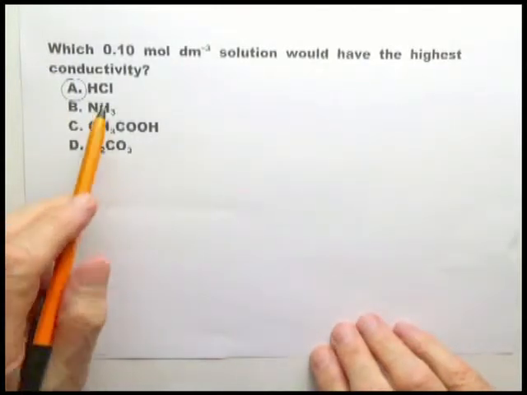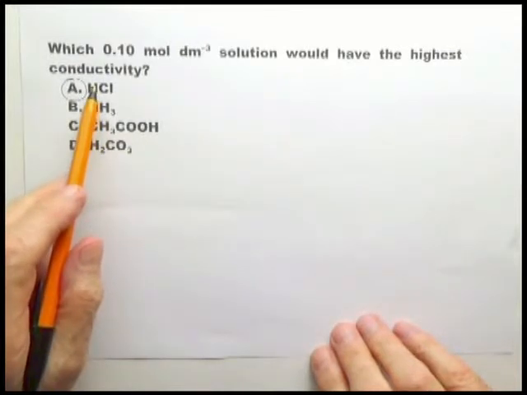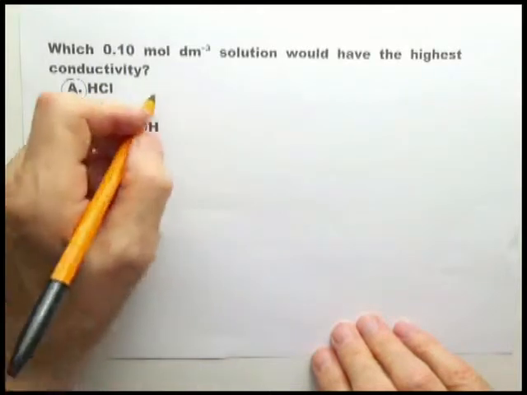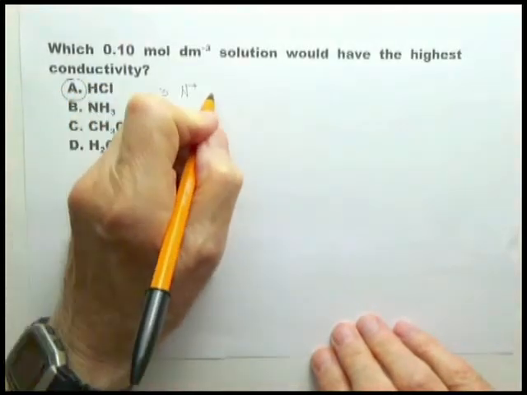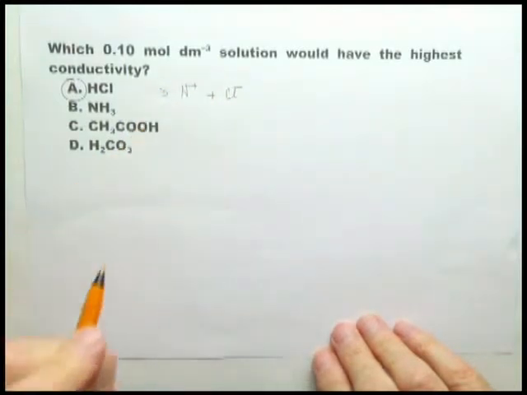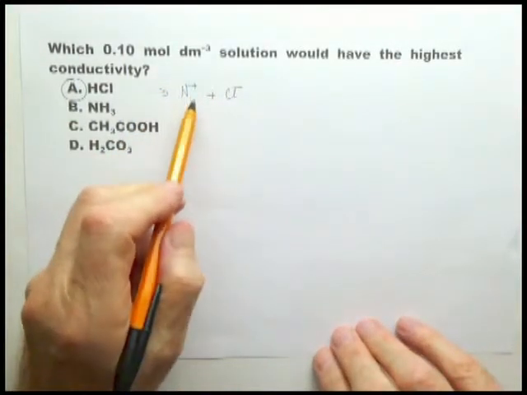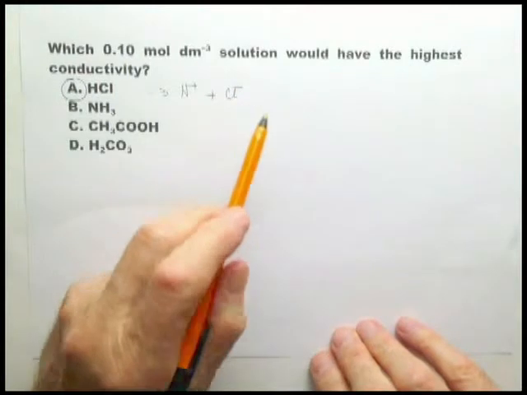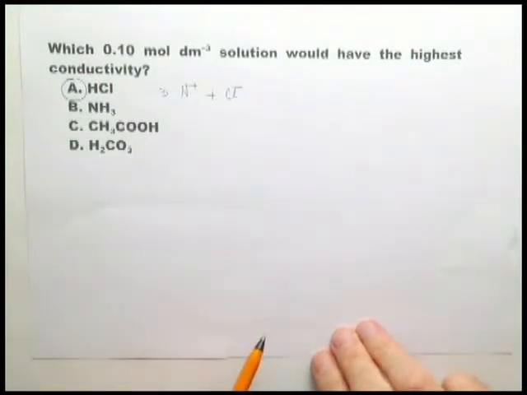The reason this has a high conductivity is because the HCl is totally dissociated into its ions. And it's the ions, H+ ion and Cl- ion, that will conduct electricity.